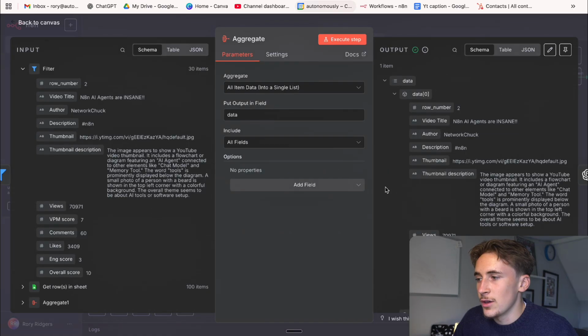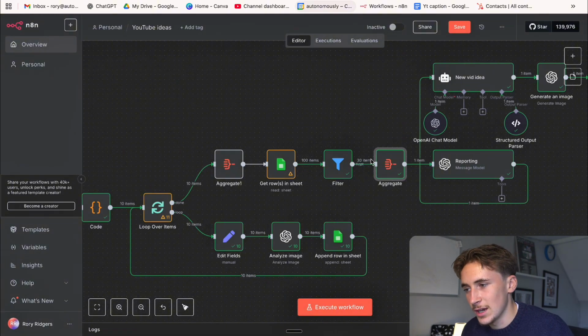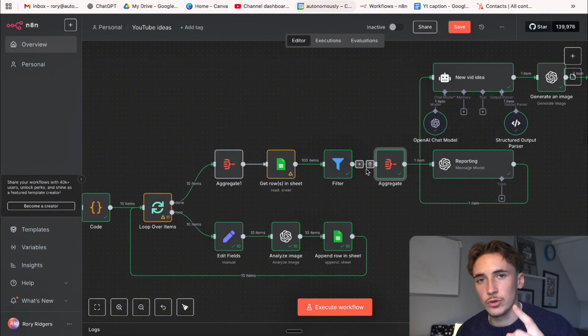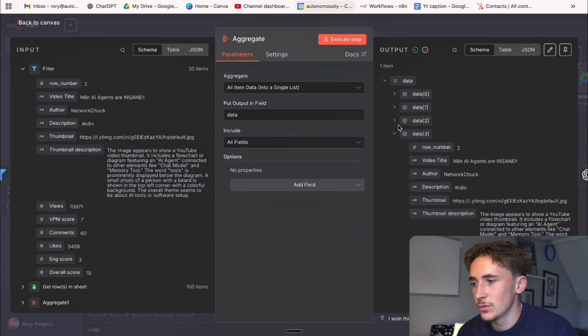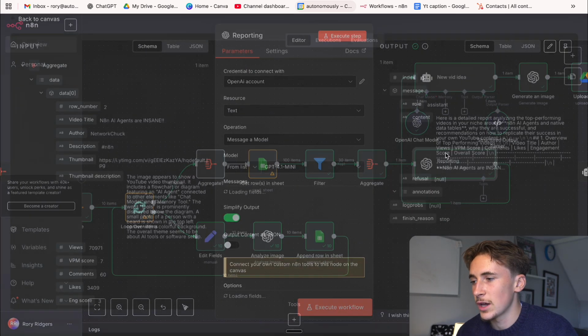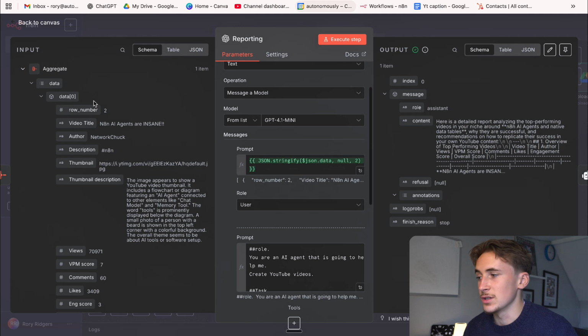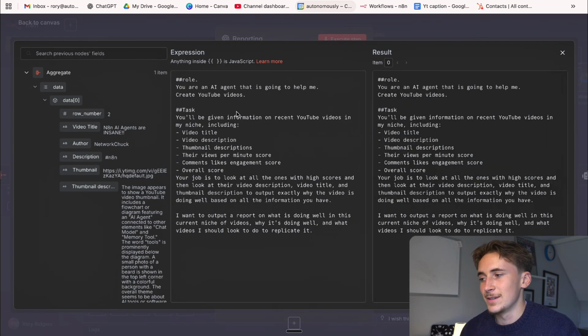And then we just aggregate all of that, because here there's going to be multiple items, and we want just one item, so we want all of these in a big list. So we aggregate all of those into a big list that looks something like this, all of these data points. And then we pass that over to an AI agent here, where we give it all of that data, and then this is the prompt we've given it.